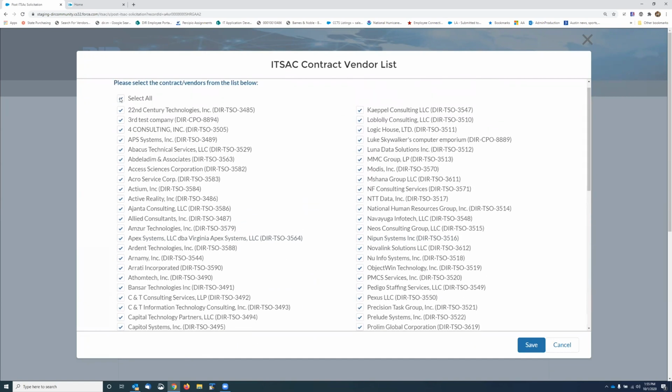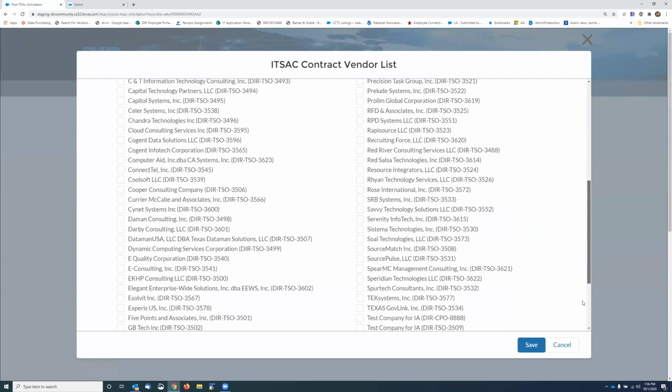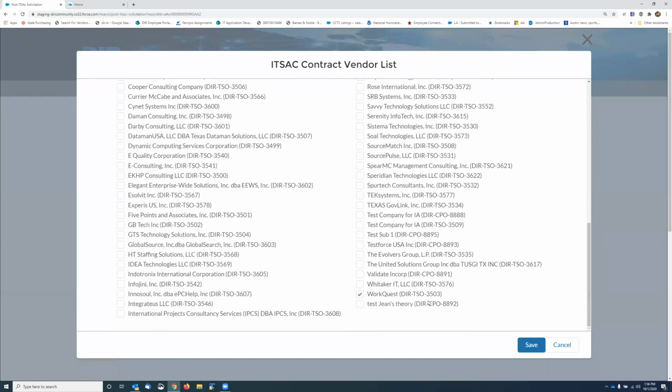You can also uncheck everybody if you know that you've worked with previous vendors in the past or you had a good experience. But you'll also notice that WorkQuest remains checked because, again, this is the old data, so it'll have a different contract number, but that one remains checked for state agencies.